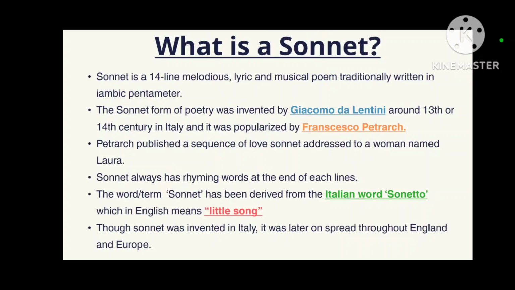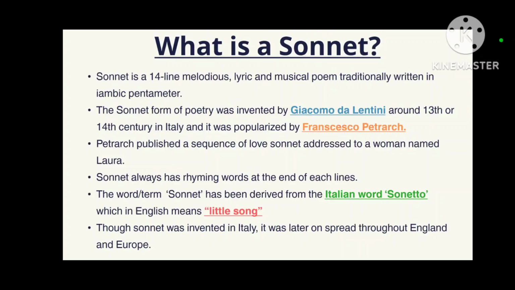It will take a whole other video to explain iambic pentameter, but we can understand that it is a regulation, a kind of rule. Iambic pentameter is a kind of meter in which a sonnet is written. Iambic pentameter has 5 groups of unstressed and stressed syllables, right? It will take a whole new video, but you just have to remember that a sonnet is traditionally written in a meter, in a definite structure, that is iambic pentameter.